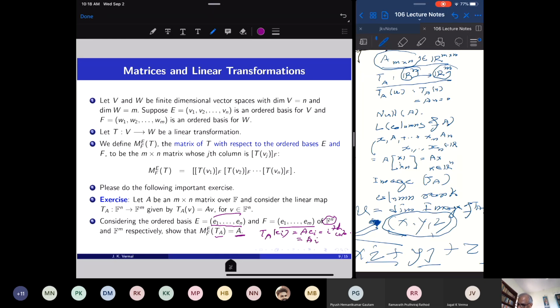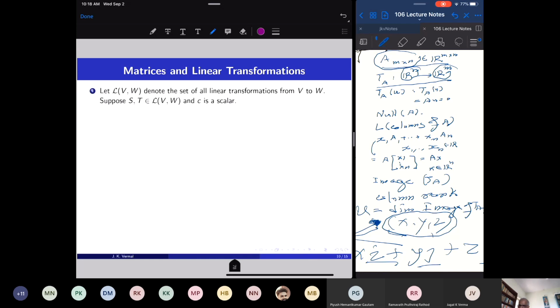So this matrix is nothing but A1, A2, up to An, and that is equal to A. So we start with the matrix, take the induced linear transformation, and the induced linear transformation gives rise to a matrix once I have the standard bases E and F, and we get back the matrix.